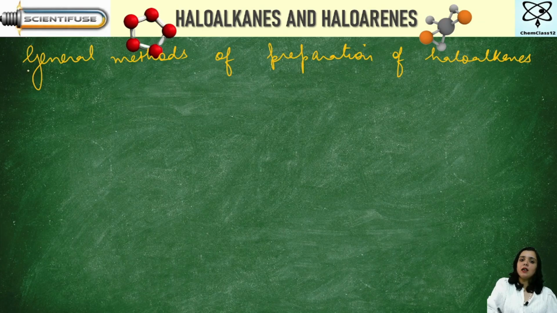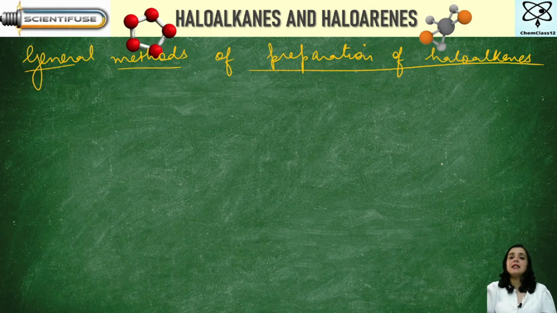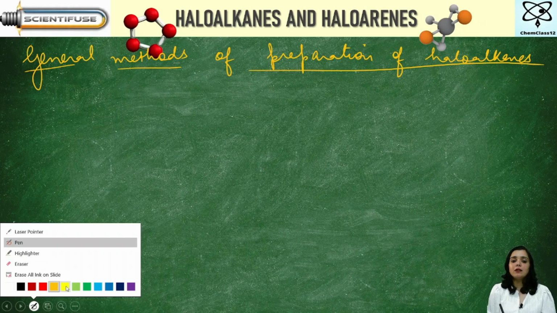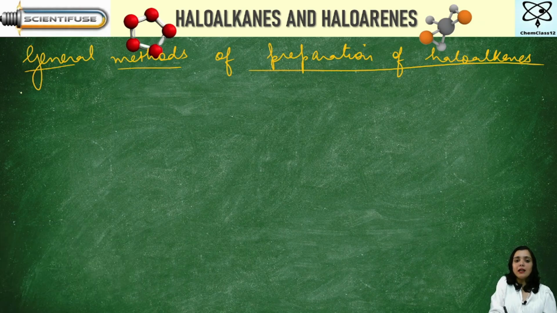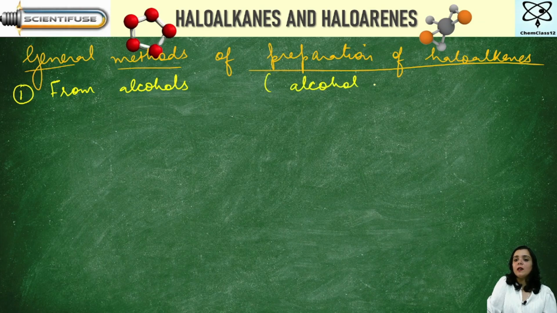Talking about the general methods of preparation of haloalkanes, that means I want to tell you how haloalkanes are being prepared. So, the first method by which haloalkanes are prepared is from alcohols. That means here the task will be to convert alcohol into haloalkane. Pay attention, this is a very important concept.